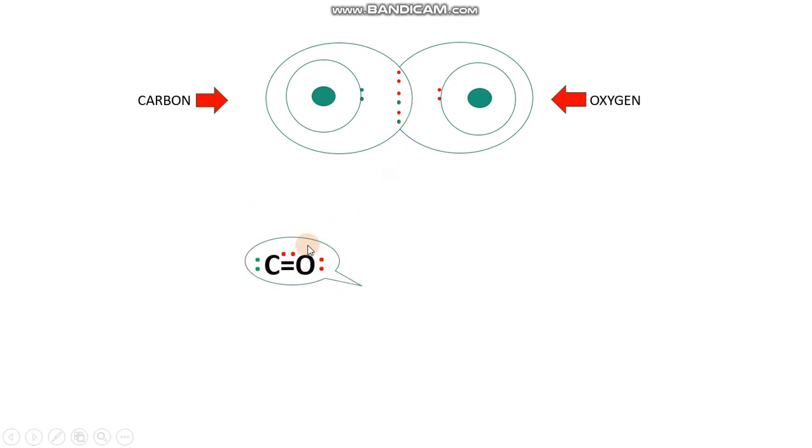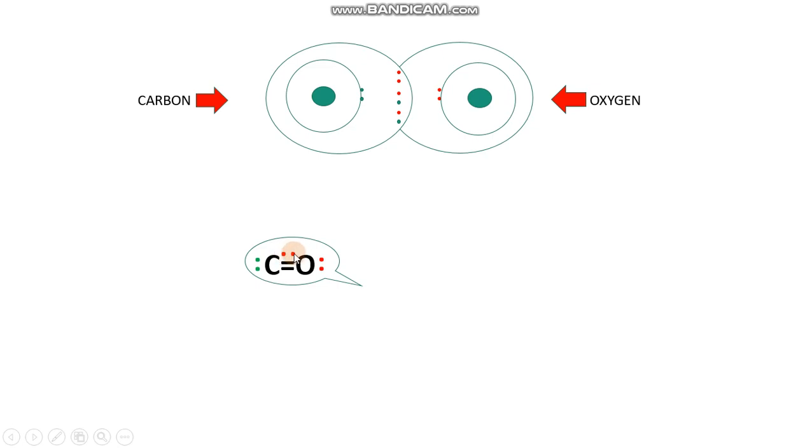And considering the bonding between carbon and oxygen, this pair which has been donated completely by oxygen will come in between carbon and oxygen, and the bond will become triple between these two atoms. Now, as you know, we normally represent this coordinate covalent bond by an arrow.